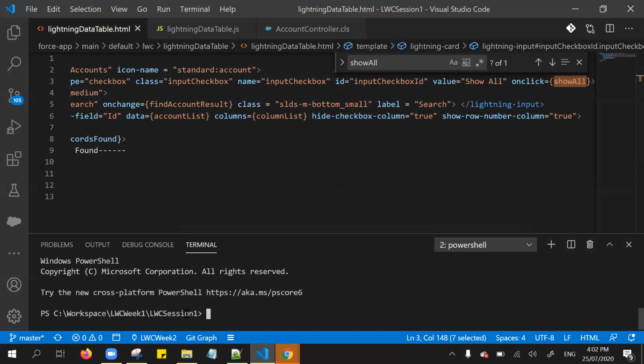For installing the LWC Dev Server, the command is sfdx plugins:install @salesforce/lwc-dev-server. So this is the command to install the LWC dev server in order to develop or view your Lightning Web Component in the local browser itself.